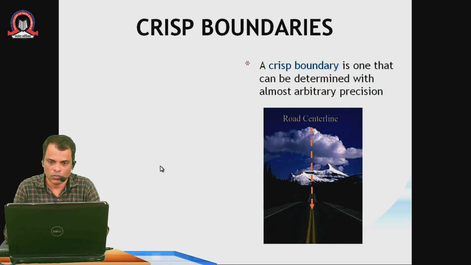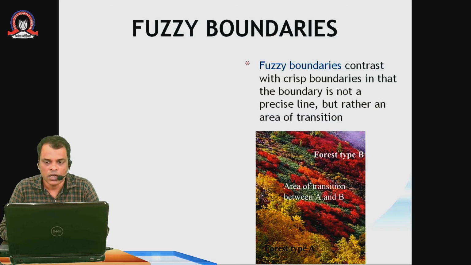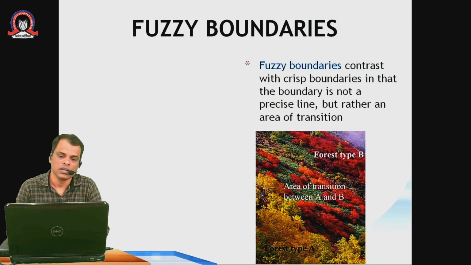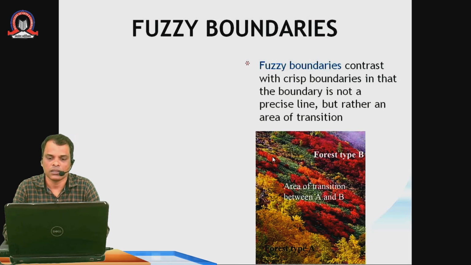So those are called crisp boundaries. And what is meant by fuzzy boundaries? Fuzzy boundaries, in contrast with crisp boundaries, are not a precise line, but rather an area of transition. See here, there are some flowers, and if we consider some imaginary boundaries, these boundaries will not be fixed. They will keep on changing as the flowers bloom. So that type of boundary is called a fuzzy boundary.